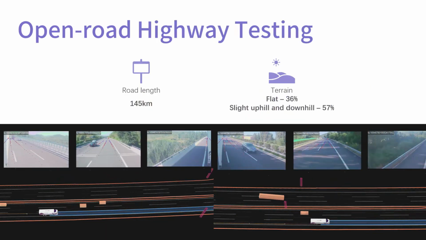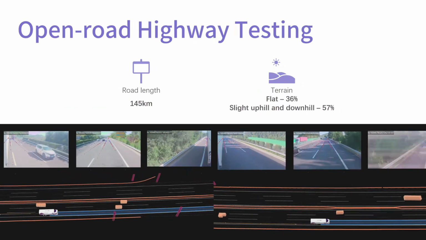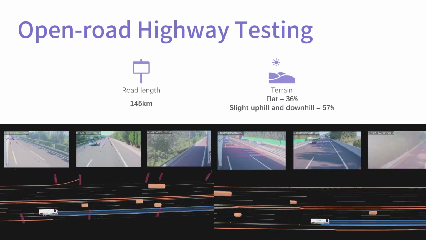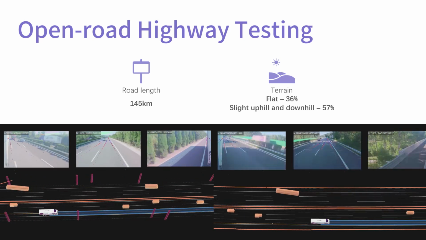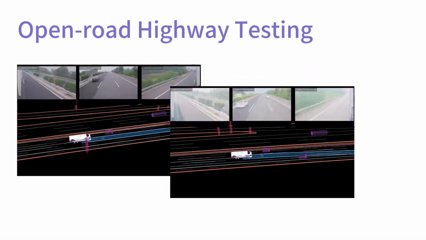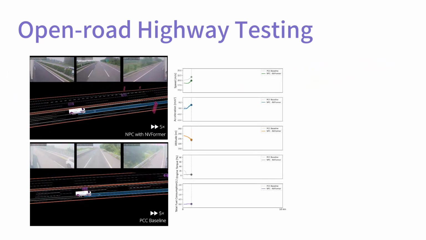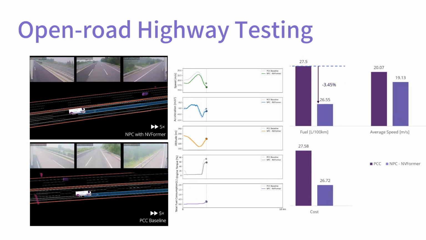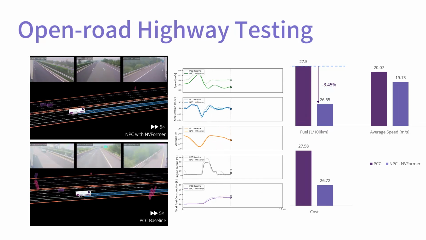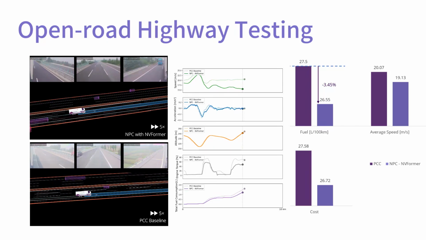For open road highway testing, the testing site has a total length of 145 km and covers various terrains. We conduct experiments with the PCC baseline and NPC with NVFormer. In open road highway testing, NPC with NVFormer saves 3.45% of fuel consumption compared to the PCC baseline.